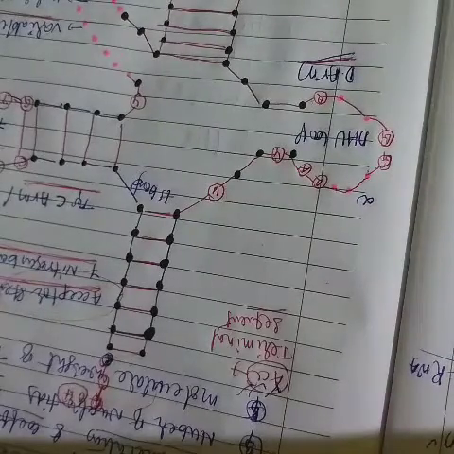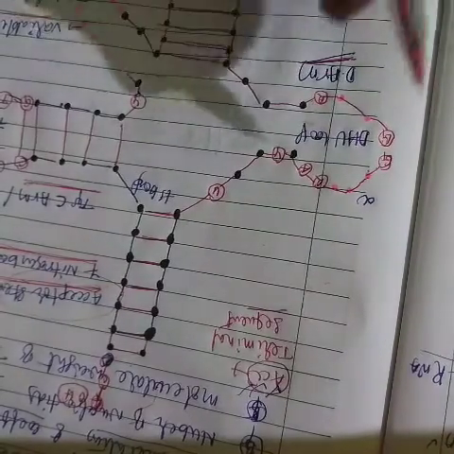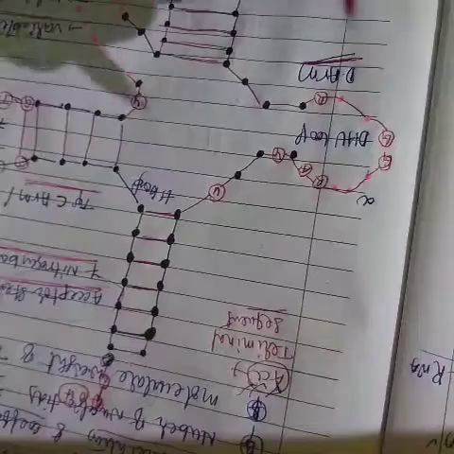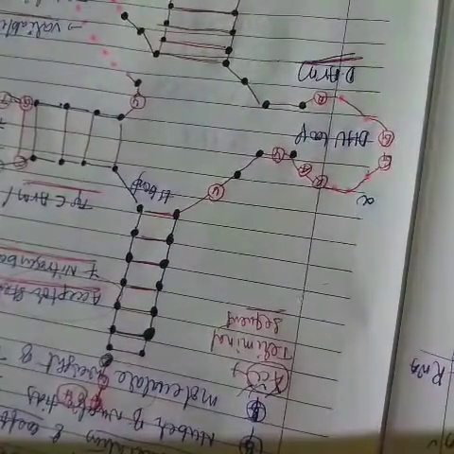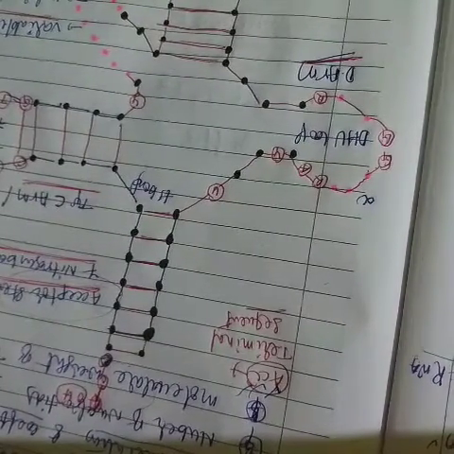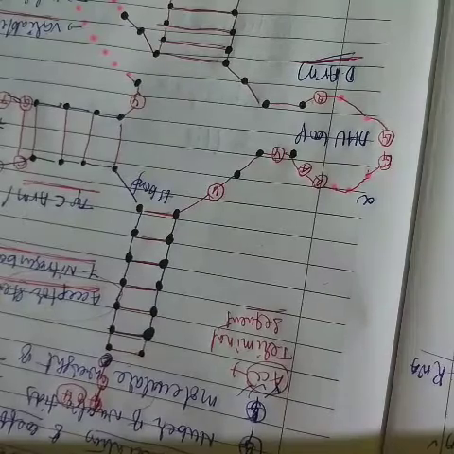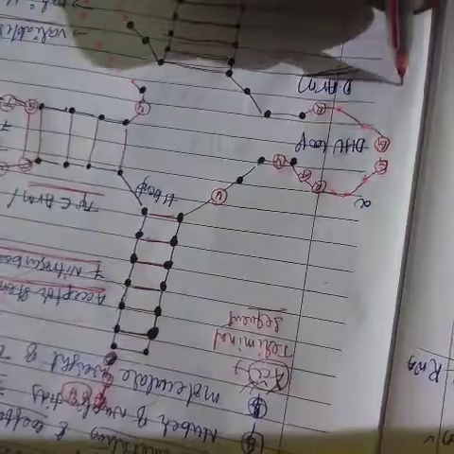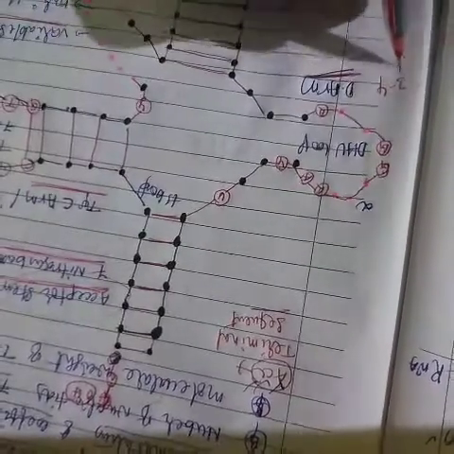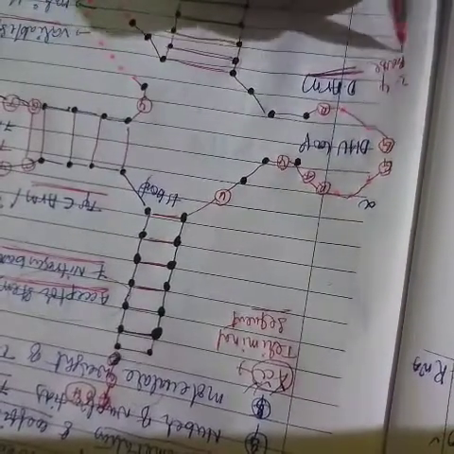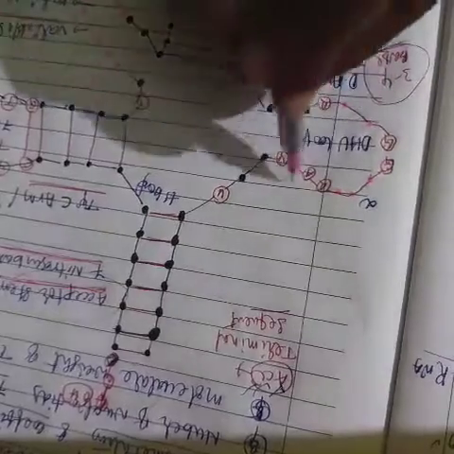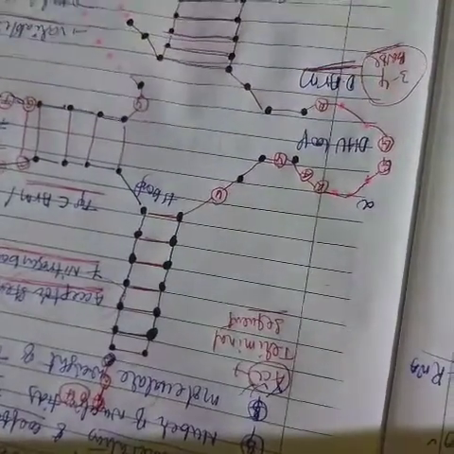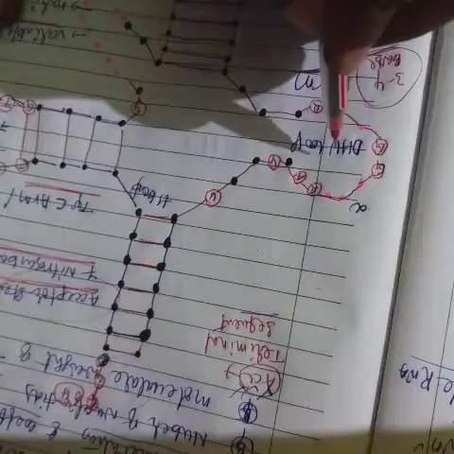And the second arm is the D arm, or DHU loop. In this second arm, the D arm or DHU loop, the arm has 3 to 4 base pairs. So 3 to 4 base pairs are contained in this D arm or DHU arm.